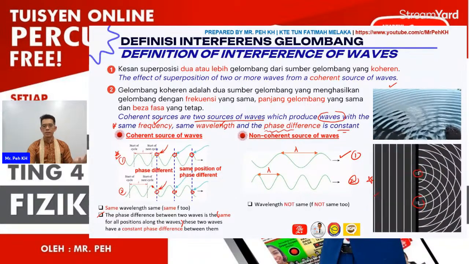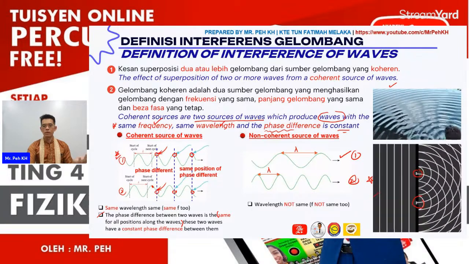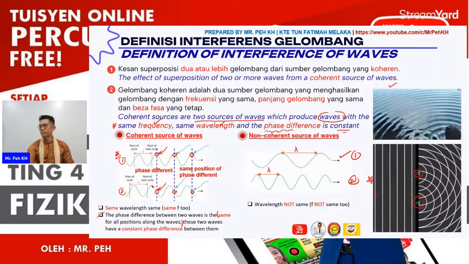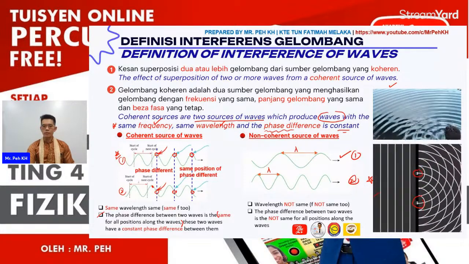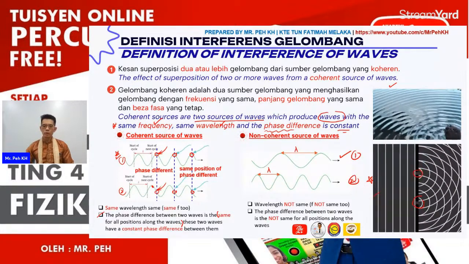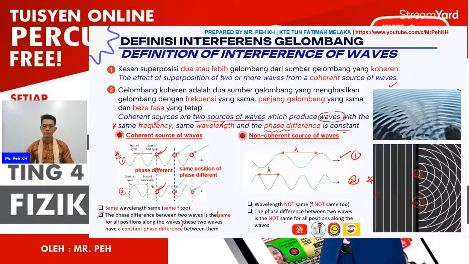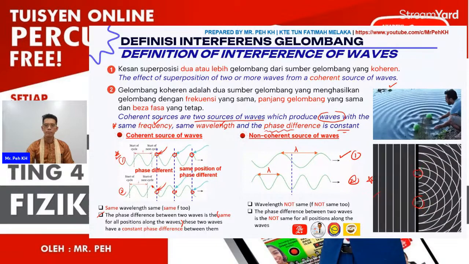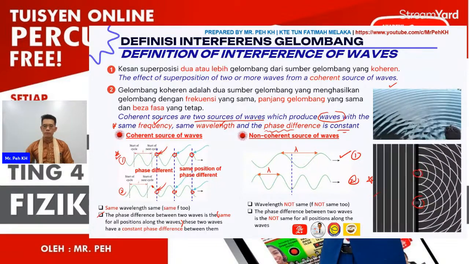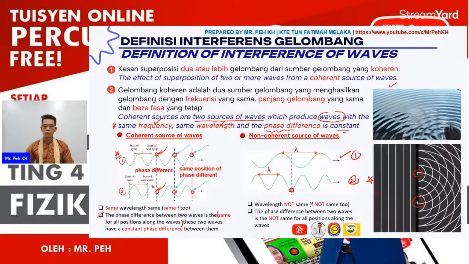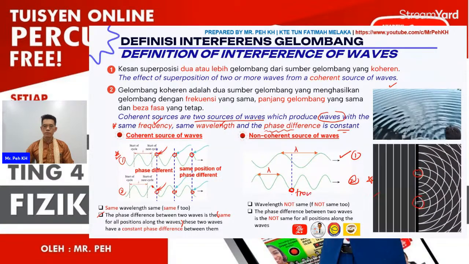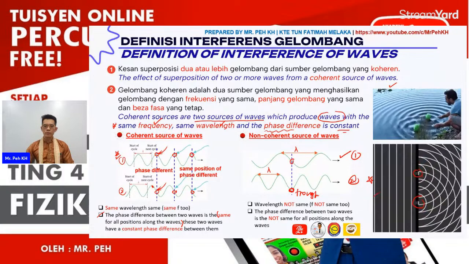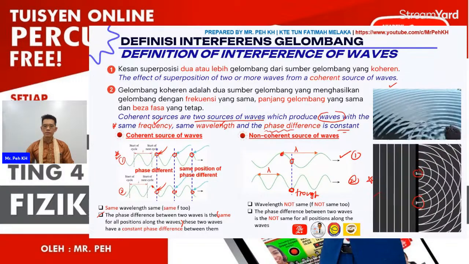Firstly, the wavelength is not the same, and the frequency is also not the same. Then the phase difference between the two waves is not the same for all positions along the wave. Again, the starting point of the bottom wave is at the trough, and for the top one it is after the crest.